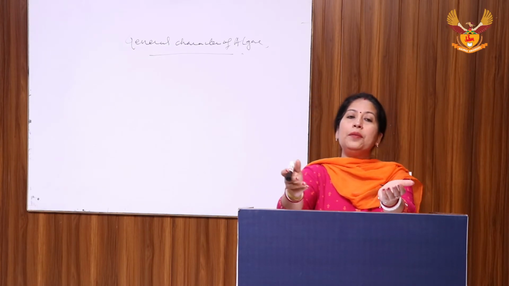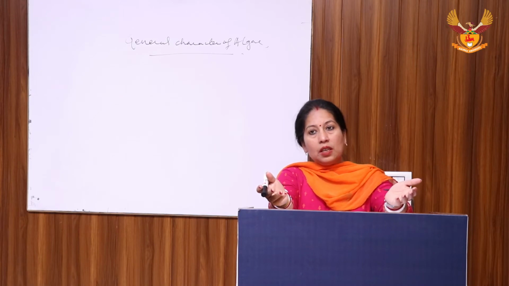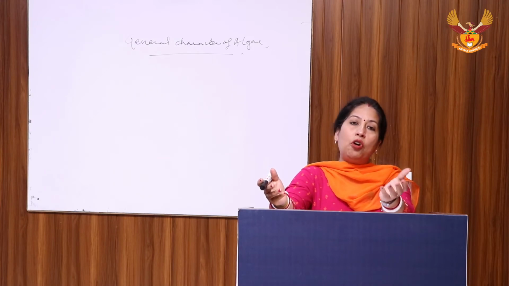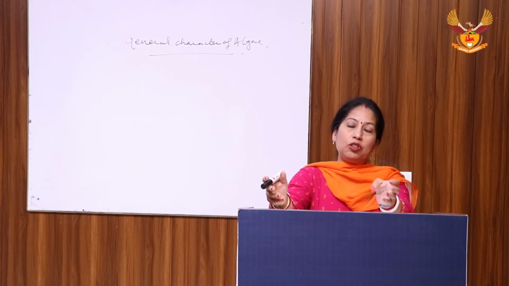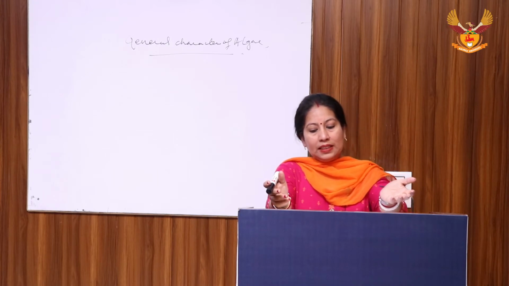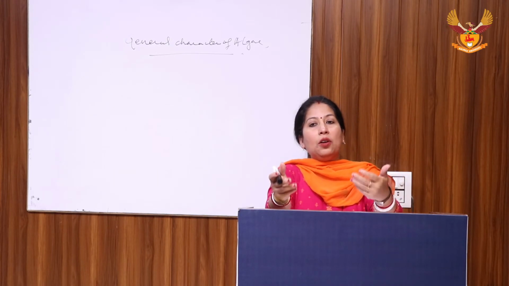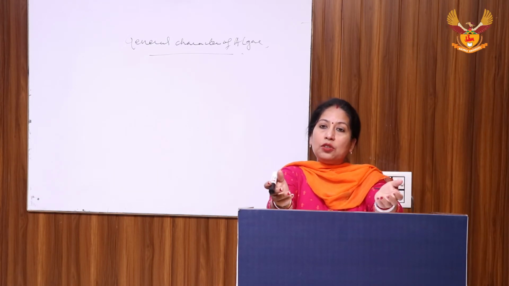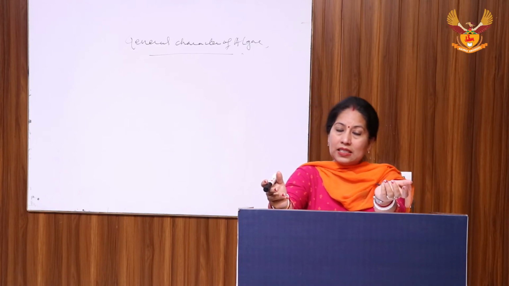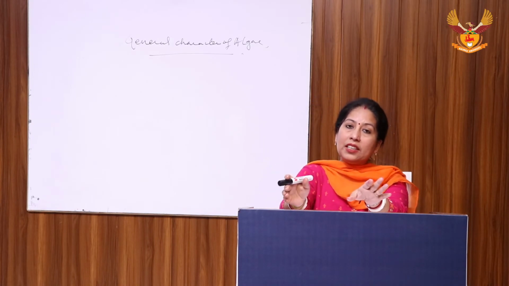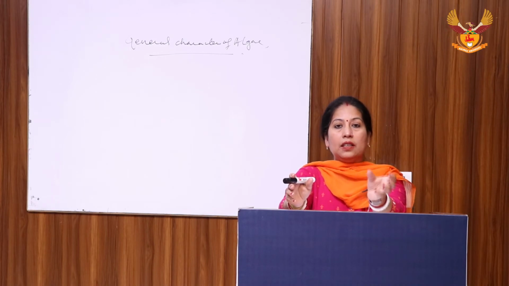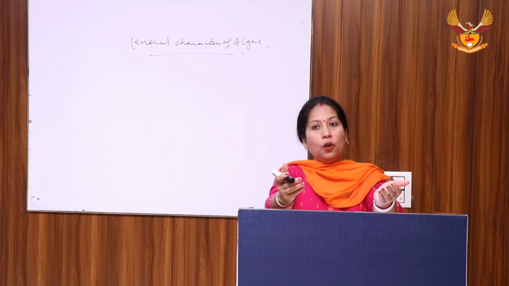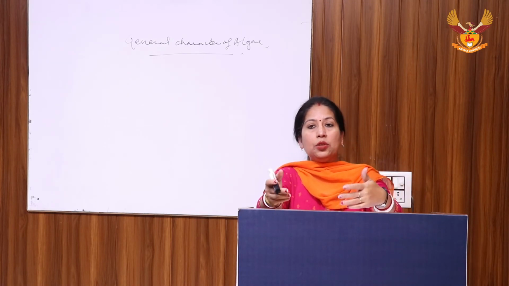The second process is asexual reproduction. Asexual reproduction is done by the formation of spores, such as zoospores. Zoospores are flagellated structures which are formed inside the cell by the division of the cytoplasmic content. Then the formation of aplanospores. Aplanospores are thick-walled, non-motile spores which are again formed inside the cell. And hypnospores are formed in unfavorable conditions, where the cell content is bounded by a thick-walled structure, and after favorable conditions come, these hypnospores germinate into a new thallus.